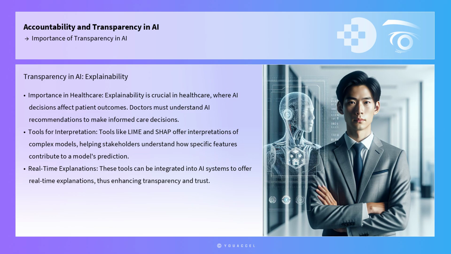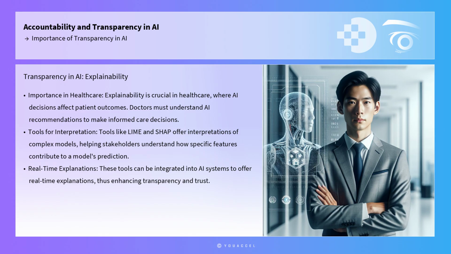A key aspect of transparency in AI is the explainability of AI models. Explainability refers to the degree to which the internal mechanics of a machine or deep learning system can be explained in human terms. This is particularly important in high-stakes areas like healthcare, where AI decisions can have profound impacts on patient outcomes. For example, if an AI system recommends a particular treatment, doctors must understand how that recommendation was derived to make informed decisions about patient care.